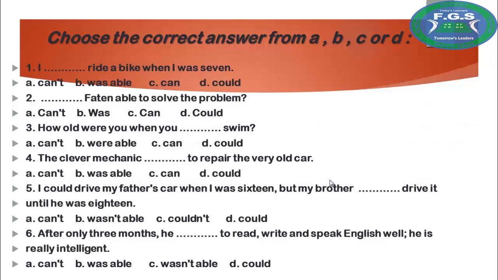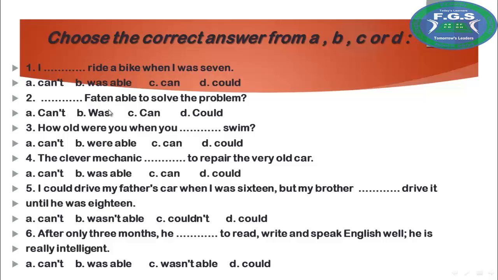Now with the exercise part of the lesson, choose the correct answer from A, B, C, or D. Number 1, I blank ride a bike when I was 7. So we are talking about ability in the past. I can't ride, or I was able to ride, or I can ride, or I could ride. Yes, great. I could ride a bike when I was 7.